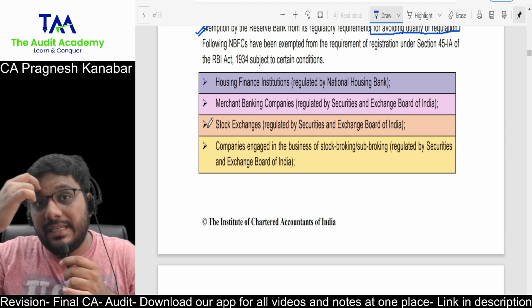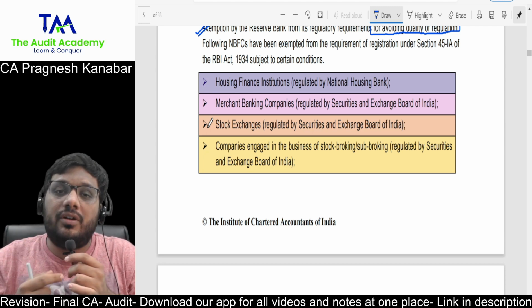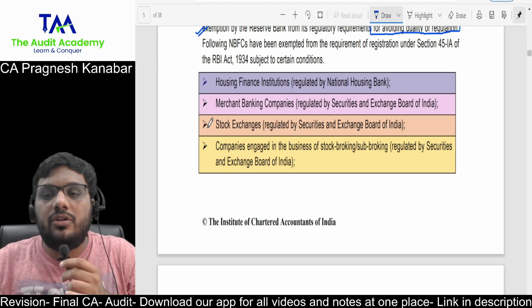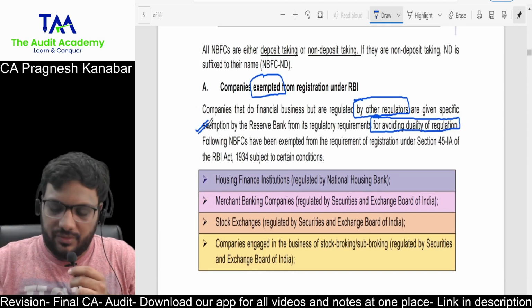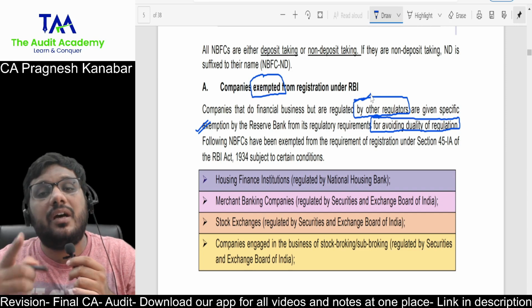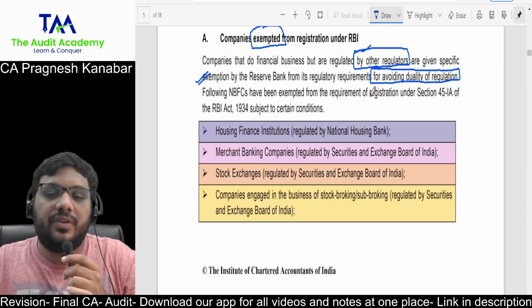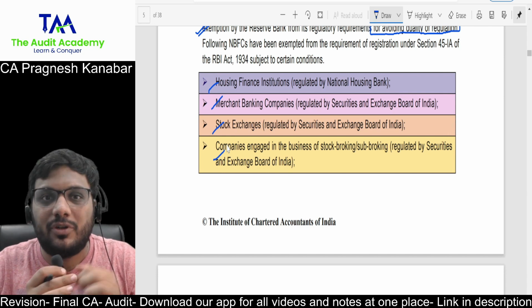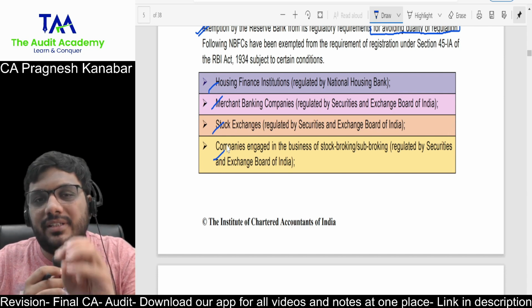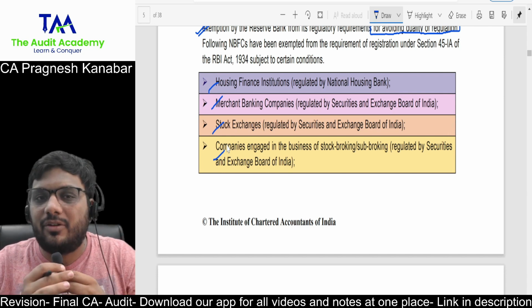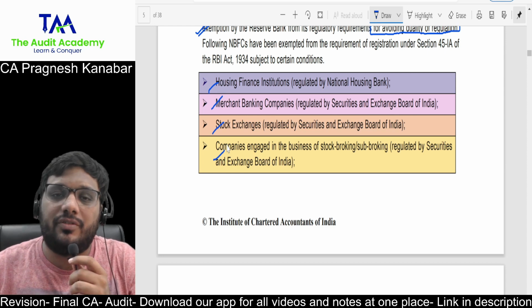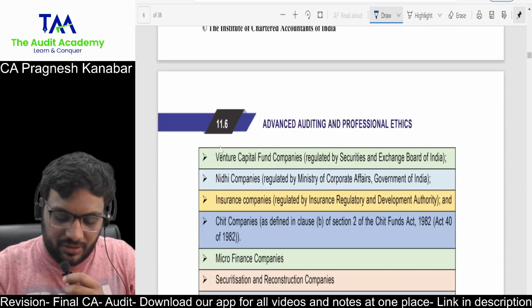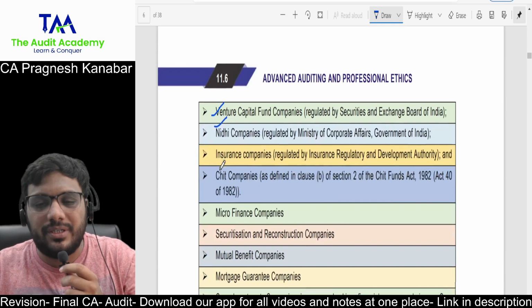You talk about Nidhi company, which is regulated by MCA. So in order to avoid duality of regulations, the NBFCs which are regulated by other regulators were given specific exemptions. All right, and that is what you can see. This list you have to by-heart. But remember one thing: if the companies are governed by other regulators, even though they fulfill the definition of NBFC, they need not obtain registration. So please do not leave this topic in option. It is very much doable.